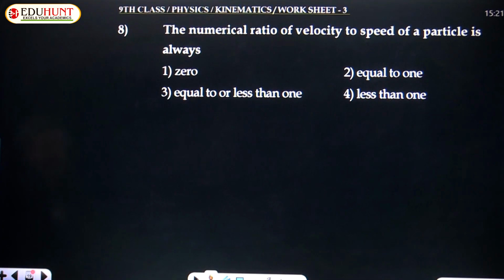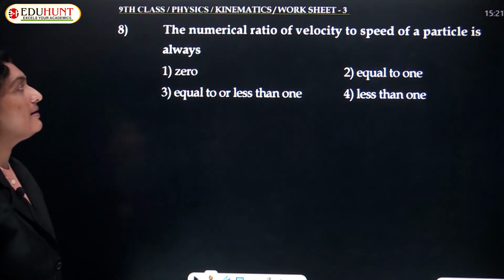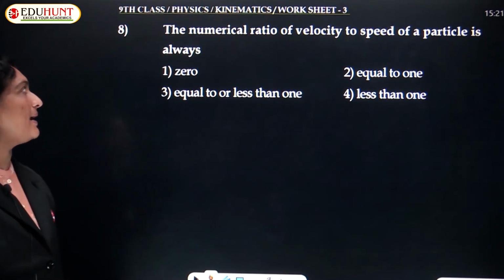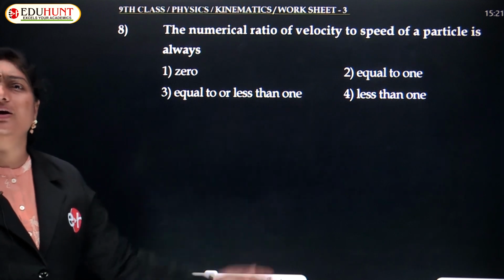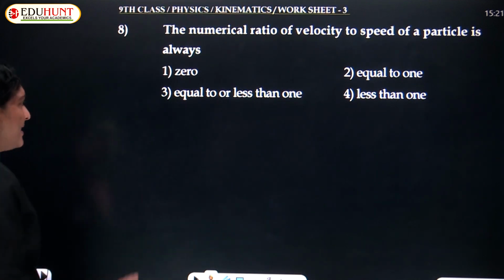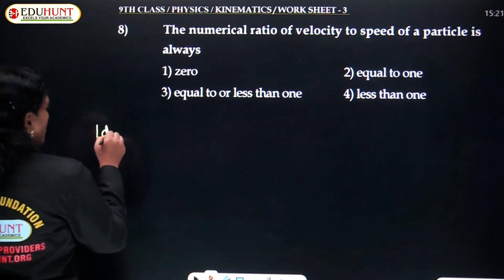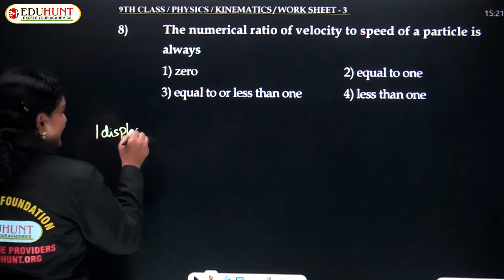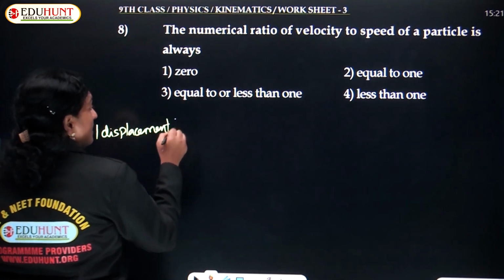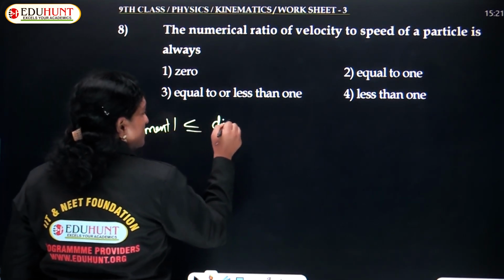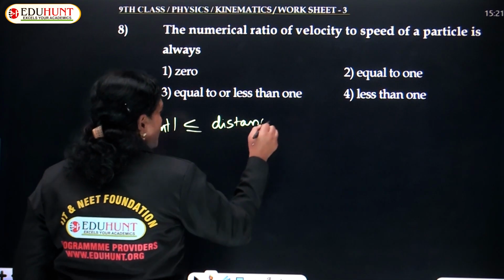Well, let us move to one more question, that is the eighth question. The numerical ratio of the velocity to the speed of a particle is always... we have already solved this, children. As we know, the magnitude of displacement is either less than or equal to the value of distance.